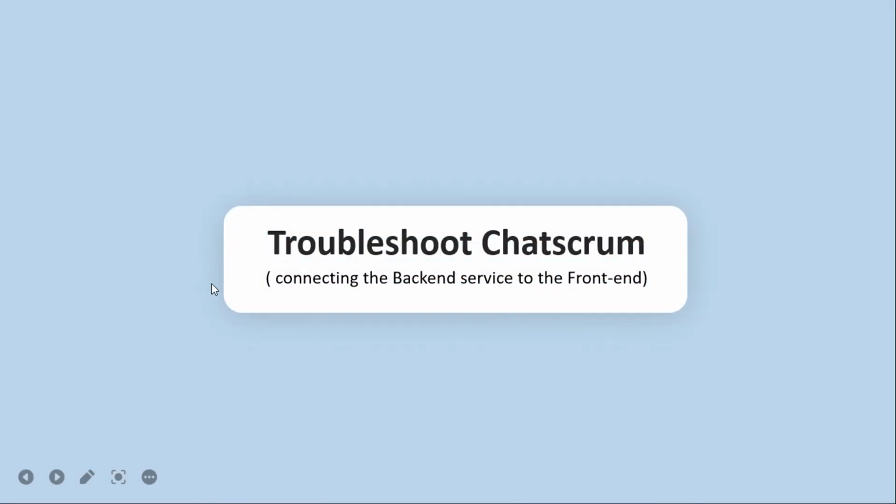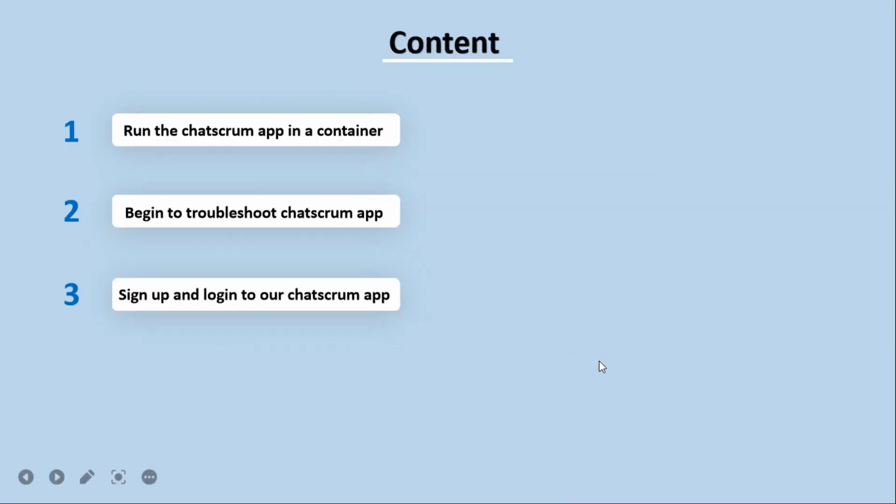In this lesson we will be going over how to troubleshoot Chatscrum by connecting the backend service to the front end. At the end of this video you should be able to get your Chatscrum app running smoothly. That being said, this tutorial will be divided into 3 sections. Firstly, we will run the Chatscrum app in a container without adding any configuration. Next, we will begin to troubleshoot the Chatscrum app in order to get it fully running. And finally, we will sign up and log in to our Chatscrum app.